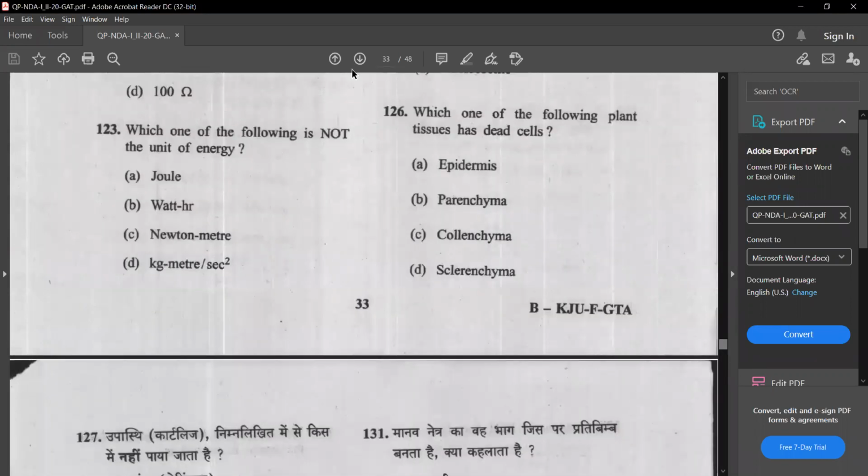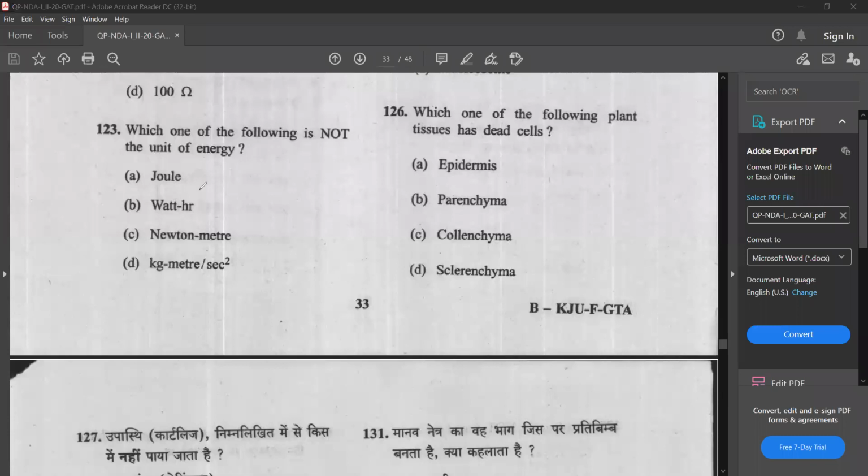Which one of the following is not a unit of energy? So which is the answer? See first option, joule. Joule is obviously a unit of energy. Watt hour. We have studied kilowatt hour, that is a unit of energy. So watt hour is also a unit of energy.